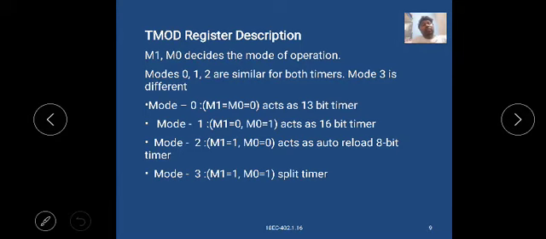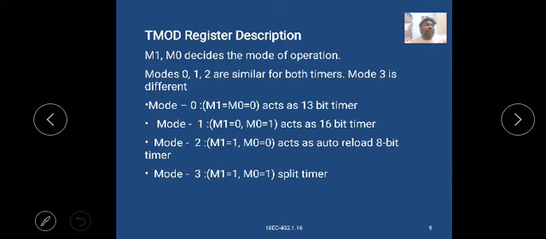Modes 0, 1 and 2 are similar for both timer 0 and timer 1. Only mode 3 is different.